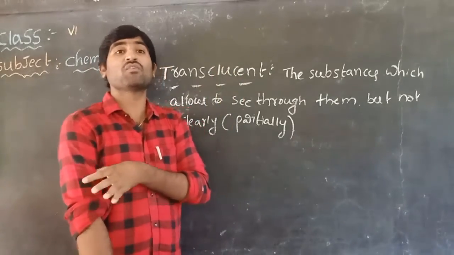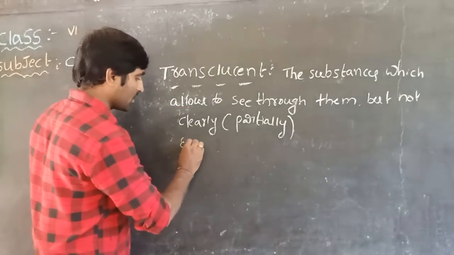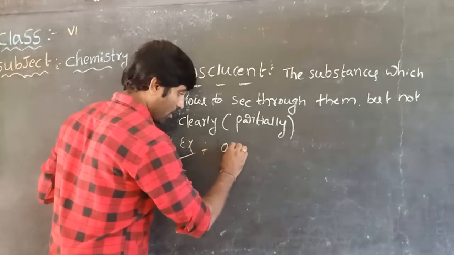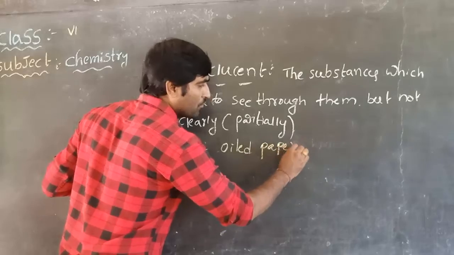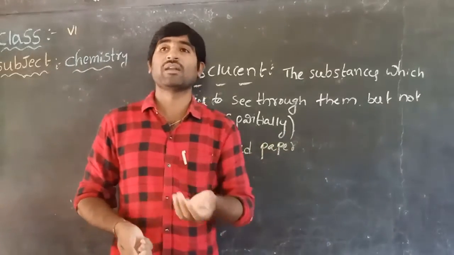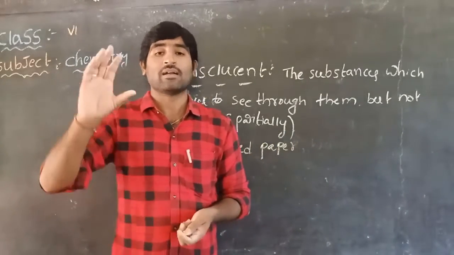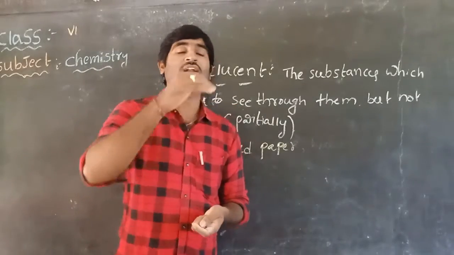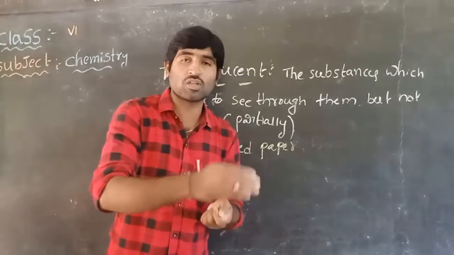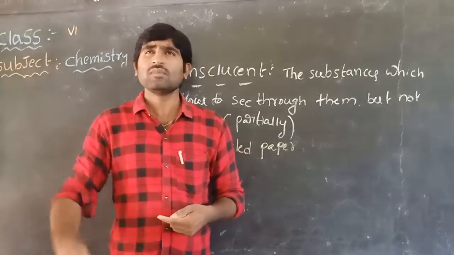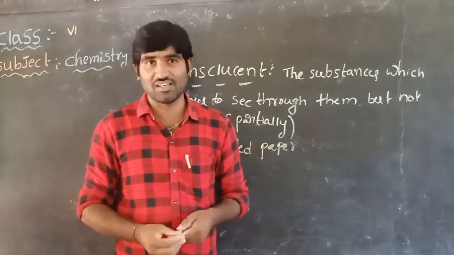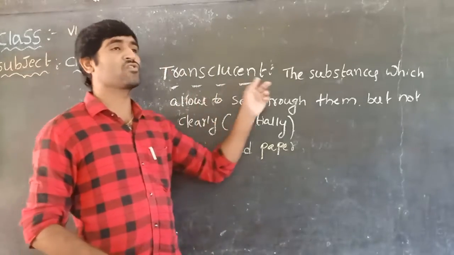The best example of a translucent object is oiled paper. It's very easy to do the activity, children. You can do it as homework. Take one paper, add just 2 to 3 drops of oil, spread it through the paper and keep it opposite to the bulb. Through that we can see partially. Such kinds of objects are called translucent objects.